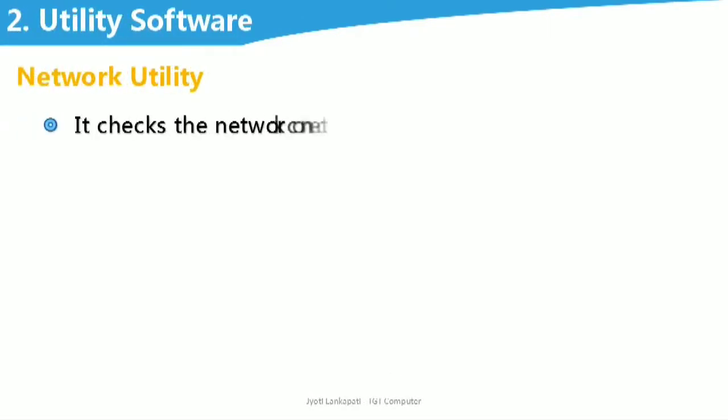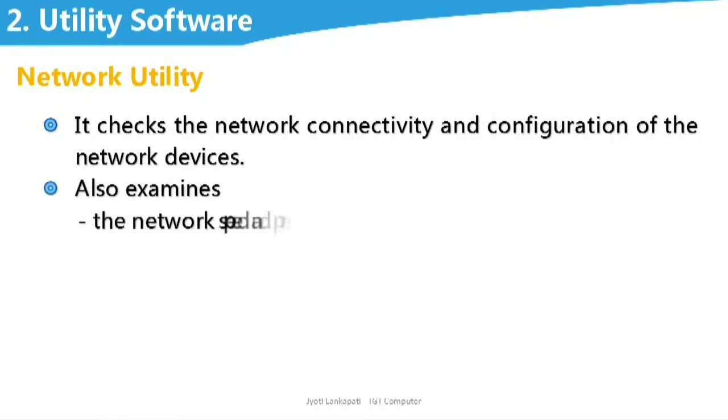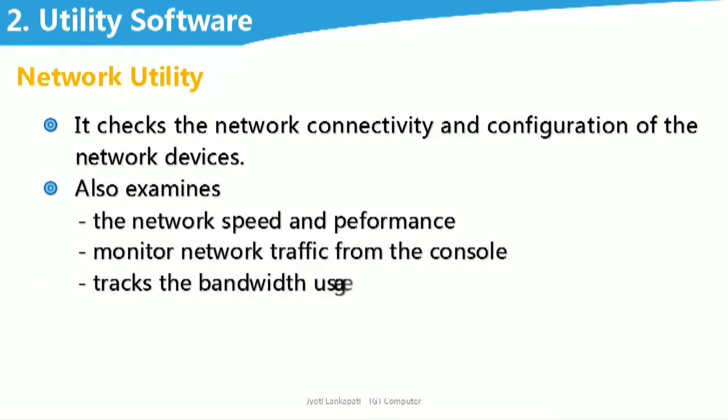Now let's see the types of utility software. The first is network utility. Network utility checks the network connectivity and configuration of the network devices. It also examines the network speed and performance, monitors network traffic from the console, tracks the bandwidth usage, etc. So these are some functions that are handled by network utility software. You can download it or you can purchase it.